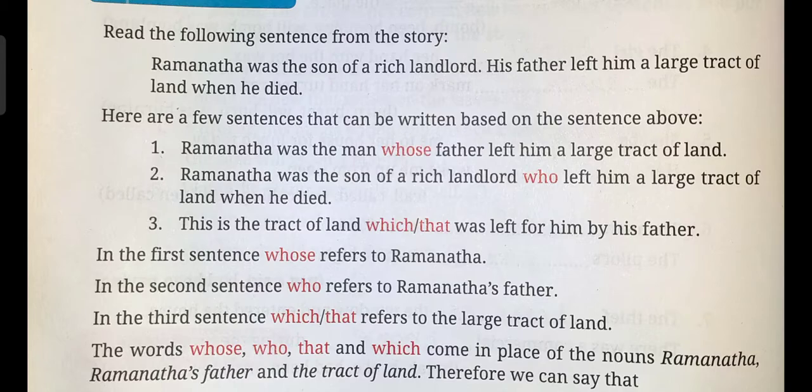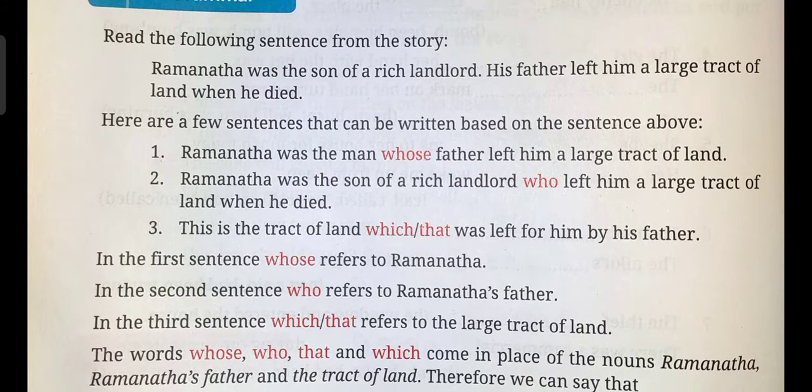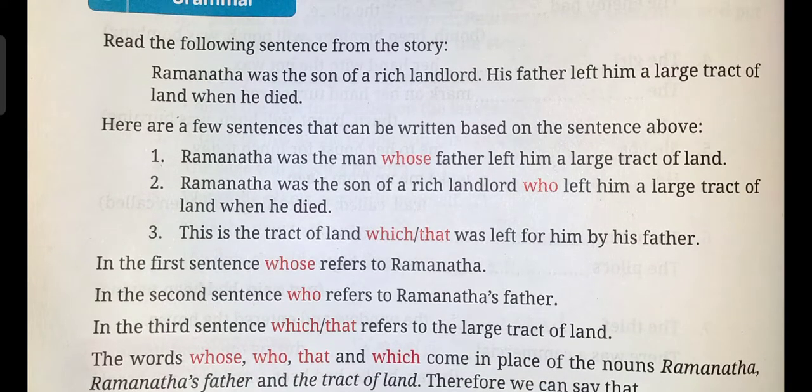So here we see these words are placed in the place of a noun. What do we call those words that are placed in the place of a noun?